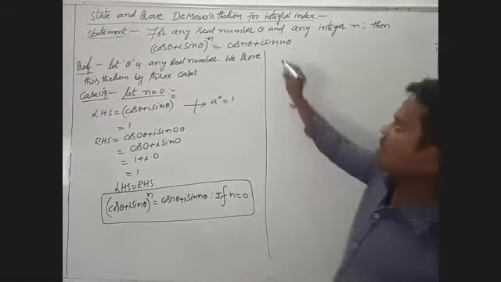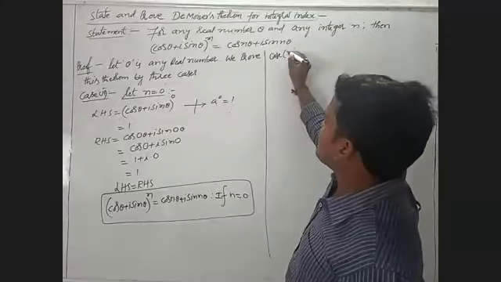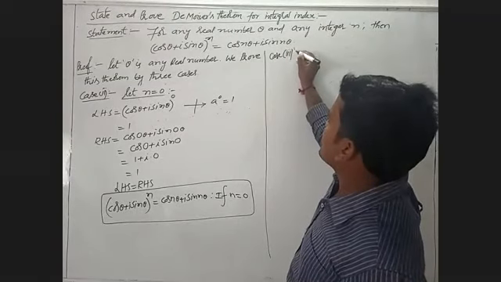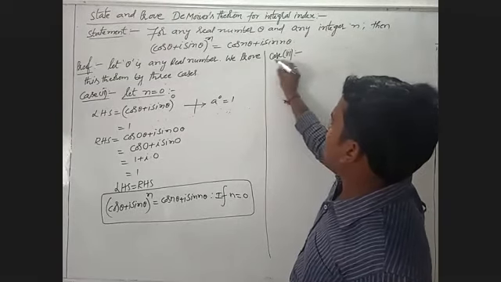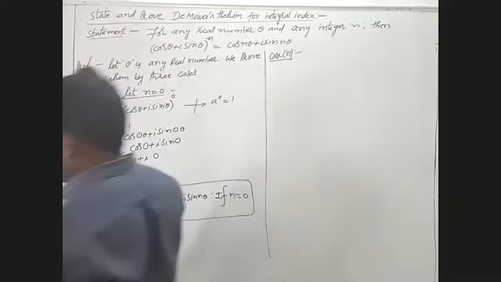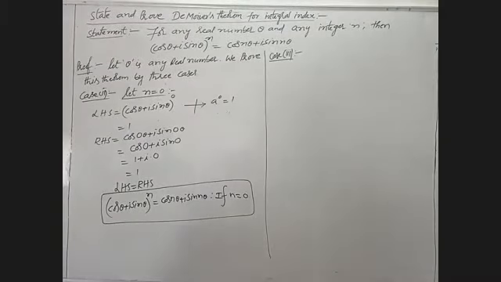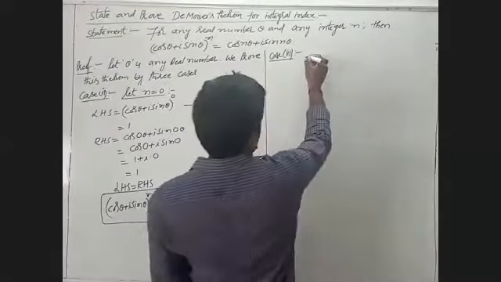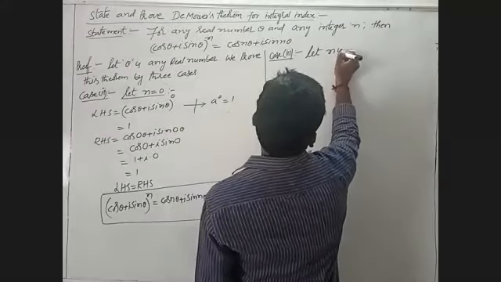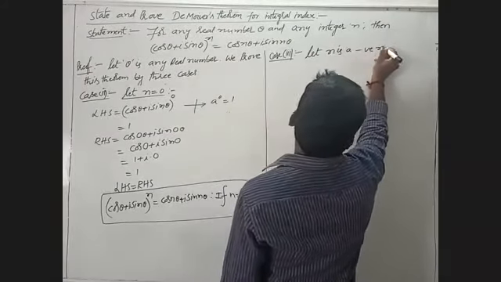We will observe. By case 3, we will take small n as a negative number.